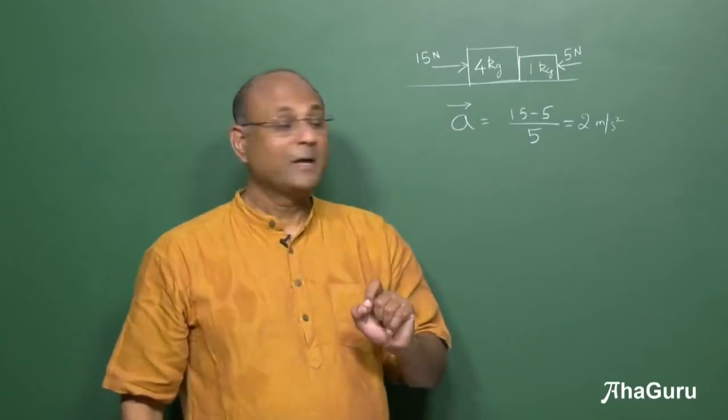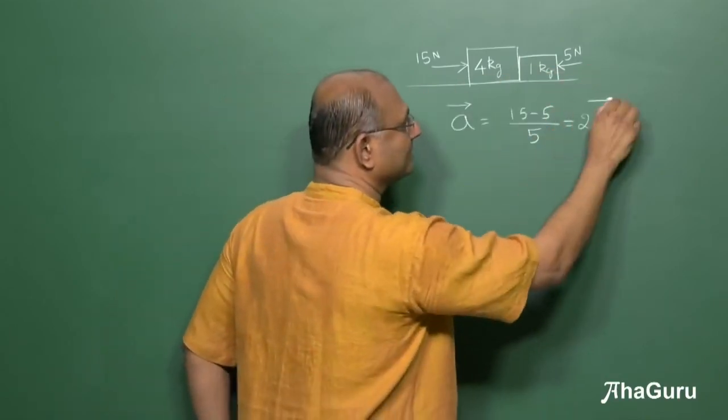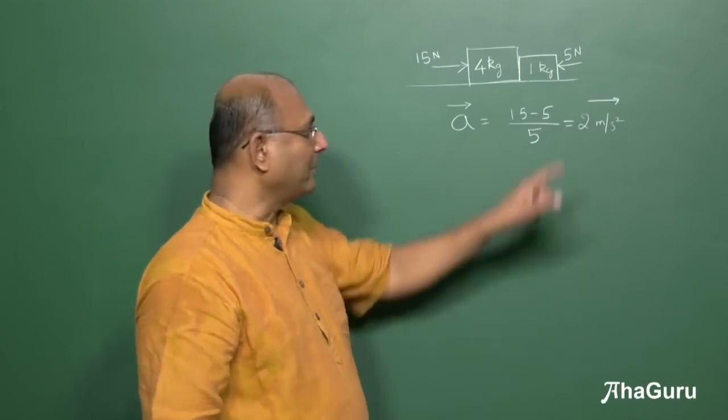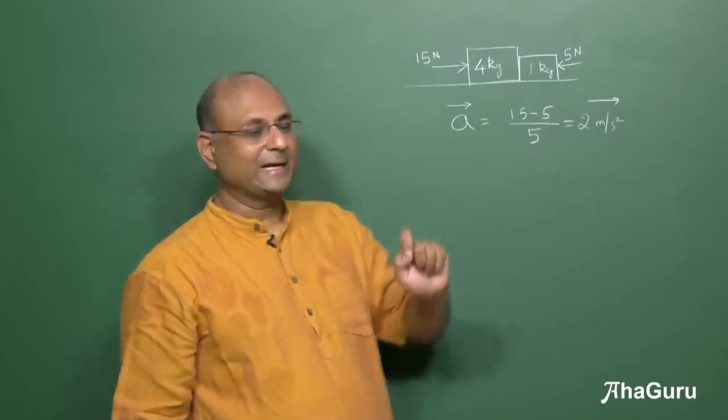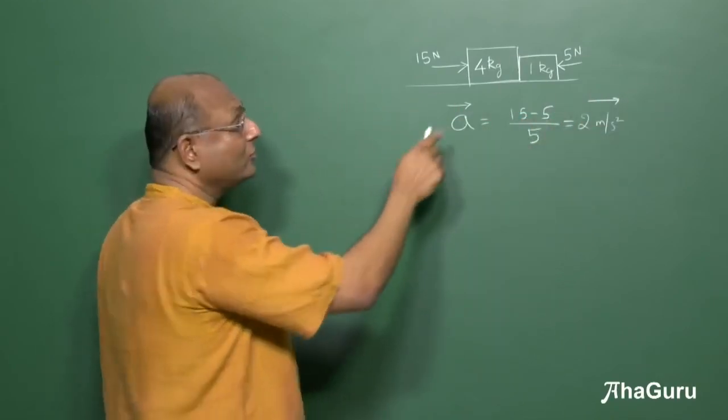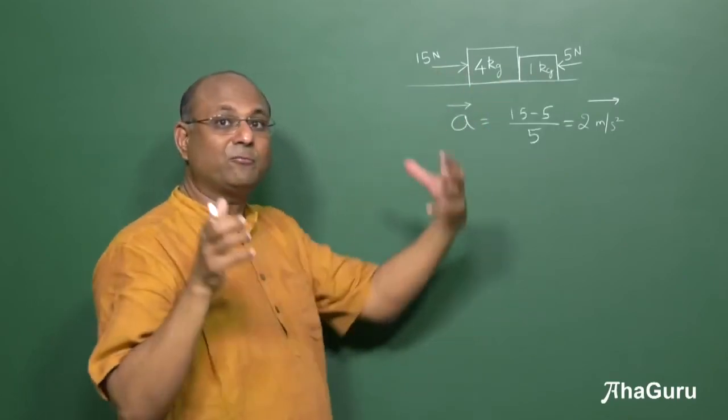Is that okay? Clear? In which direction? That direction. Okay, I'm not putting an arrow, I'm just saying that it is in that direction. So is that hopefully clear? So you can sometimes use F equals ma when you have two blocks.